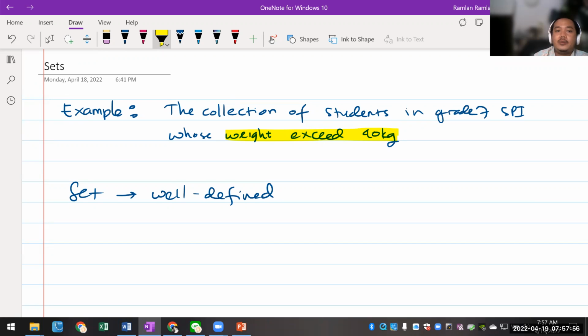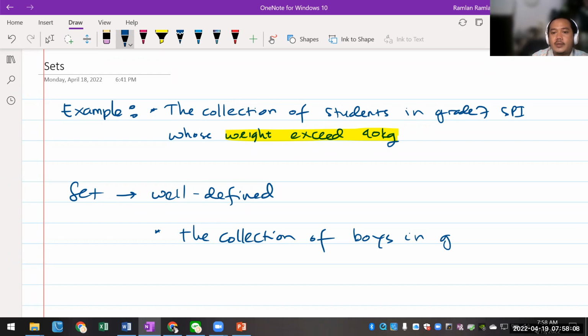Okay, another example of a set is the collection of boys in grade 7 SPE. This is also a set because it's very clear which one is a boy and which one is not, right?